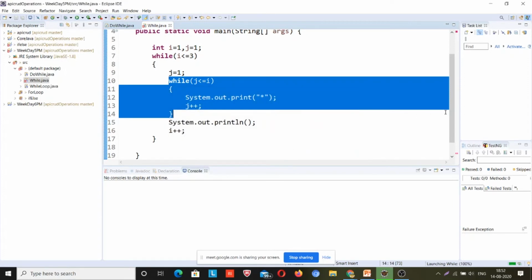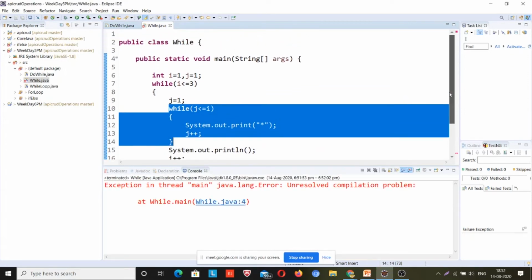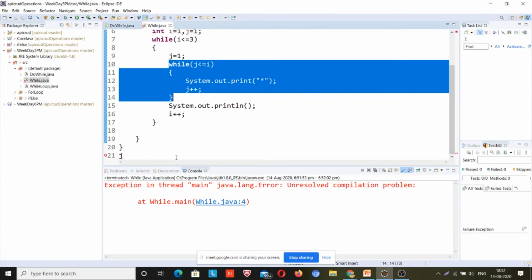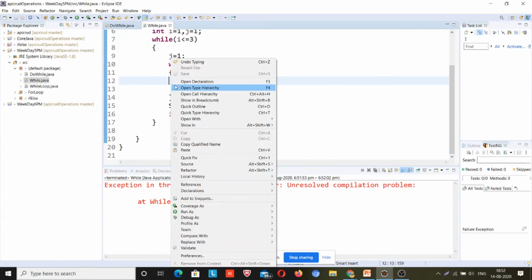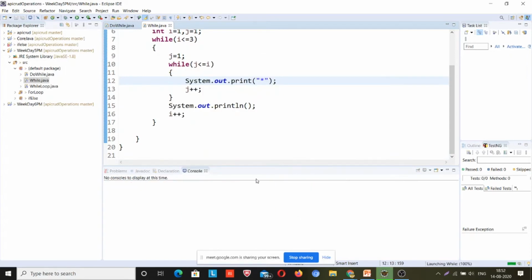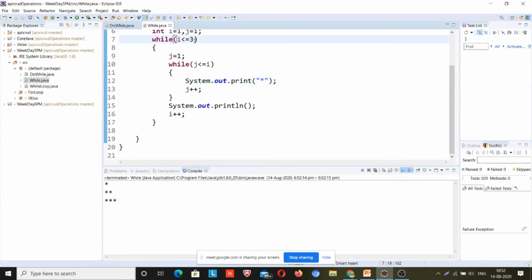Error exists where? Oh, right? So if I make it 5, it will print your program.